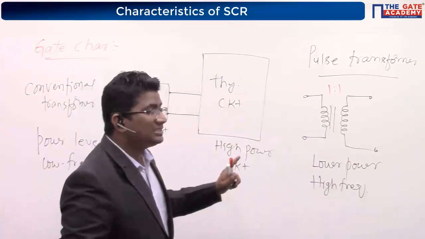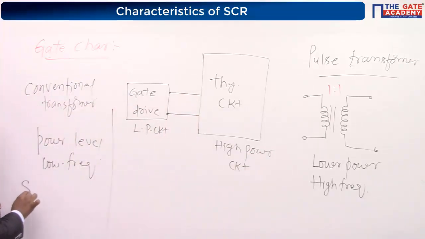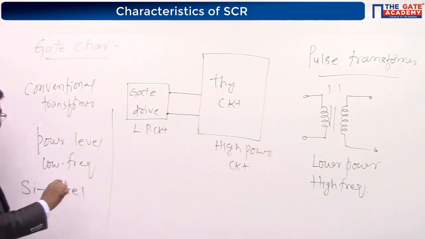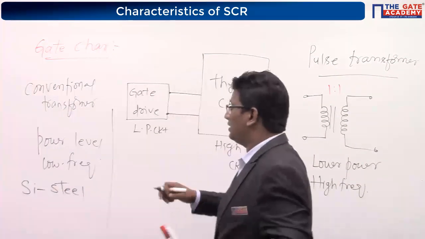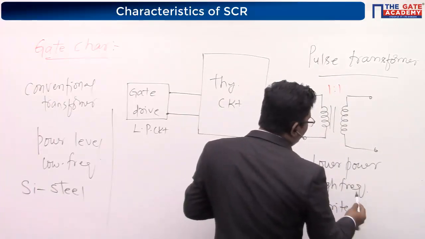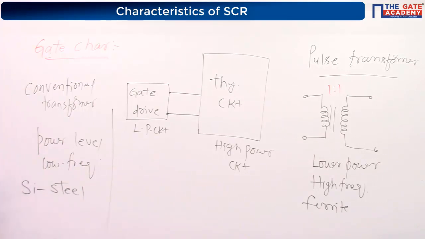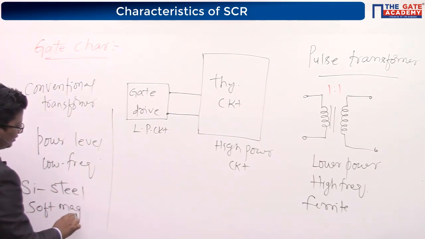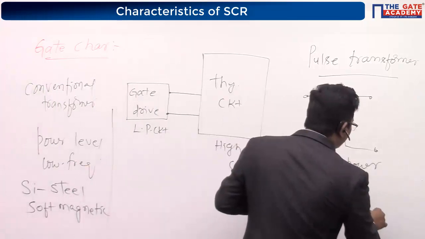And one more point. Tell me what this is made up of? Silicon steel. So many times you have studied. The conventional transformer is made up of silicon steel. But this is made up of ferrite material. And this is called soft magnetic material. But whereas the other is a hard magnetic material.